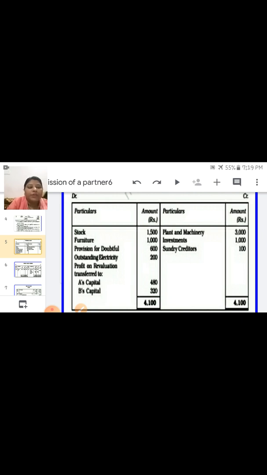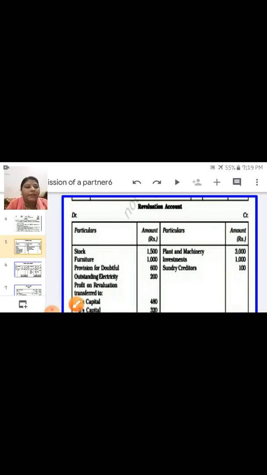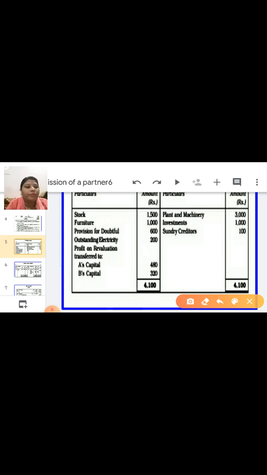Now do the total, which side is greater? Here credit side is greater. Do the total of credit side: 3,000 plus 1,000 plus 100, it is 4,100. Now from this 4,100 you subtract 1,500, 1,000, 600 and 200. When you subtract, the remaining answer is 800.